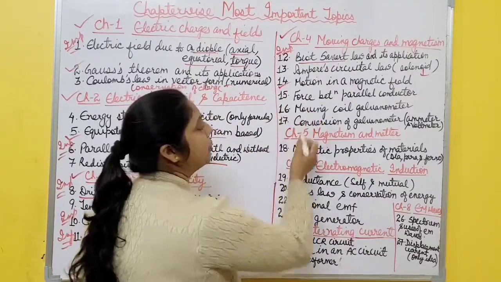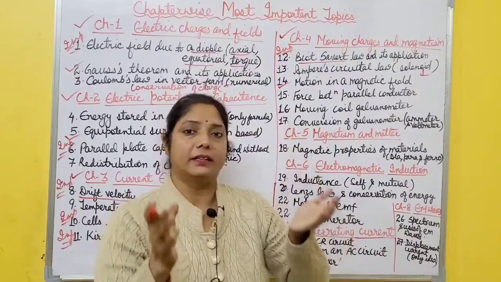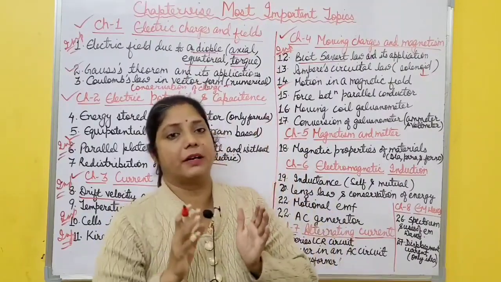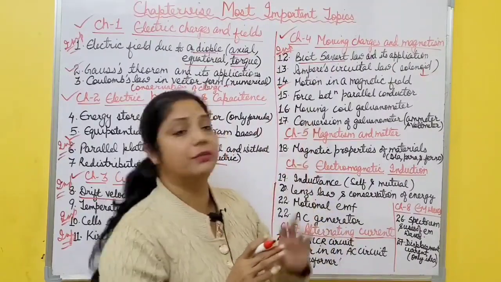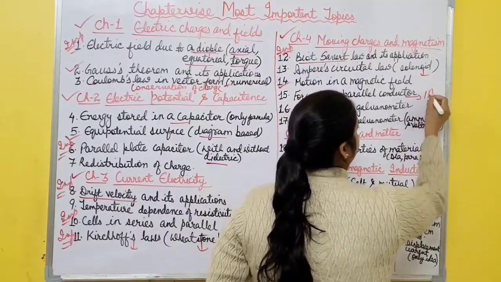The next one is force between parallel conductors. If there are 2 parallel conductors, with current flowing in either the parallel or anti-parallel direction, what is the relation for the force between these 2 parallel conductors? And from here also you have to derive 1 ampere, right?